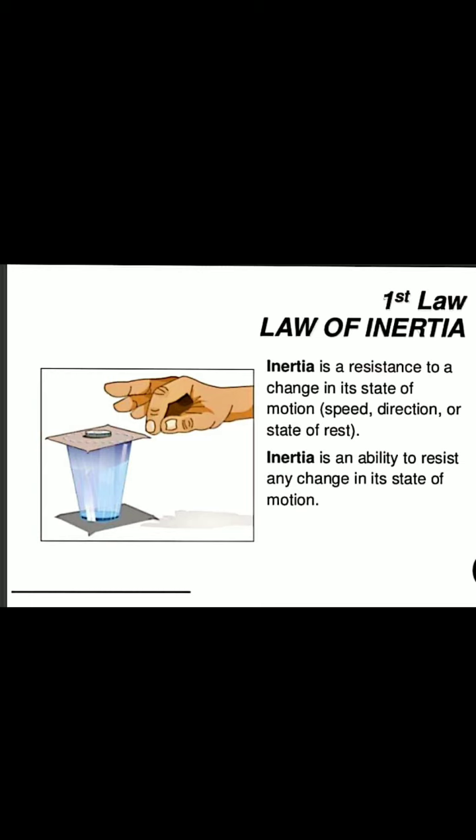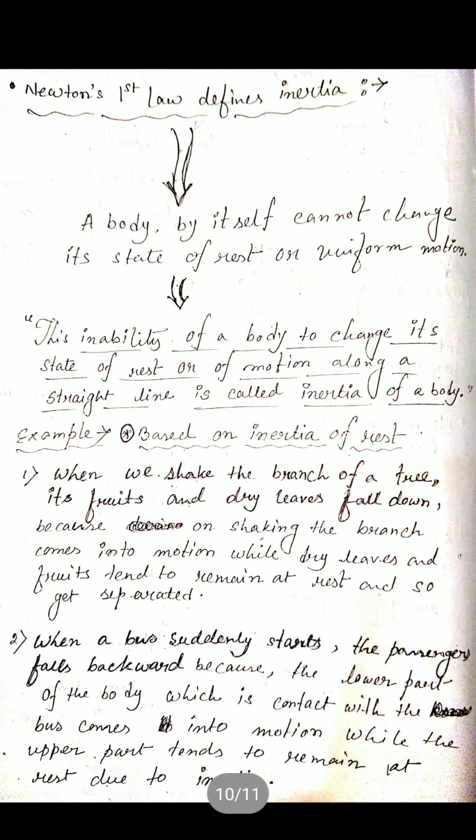Inertia is the ability to resist any change in its state of motion. So a body by itself cannot change its state of rest or uniform motion. This inability of a body to change its state of rest or of motion along a straight line is called the inertia of a body. Each and every body tries to resist the change of its state.